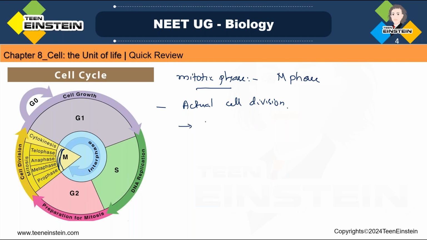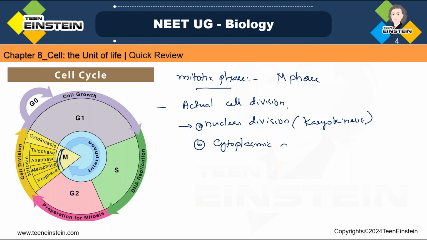Okay, so how will it start? First, nuclear division. Nuclear division, that is called karyokinesis. Next comes the separation of daughter chromosomes. See, the karyokinesis or the nuclear division is followed by the separation of daughter chromosomes, and that terminates with the cytoplasmic division.